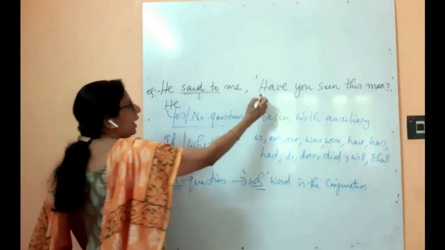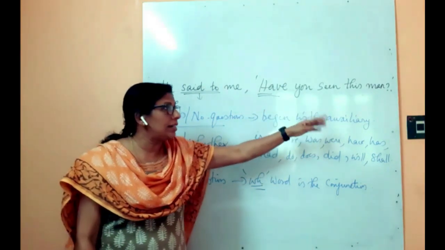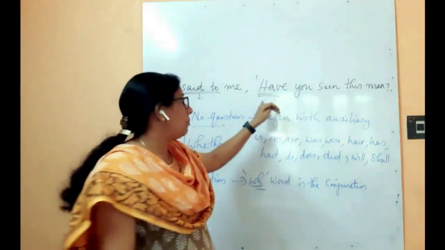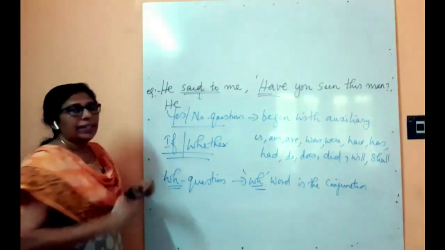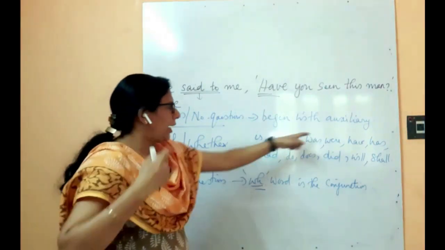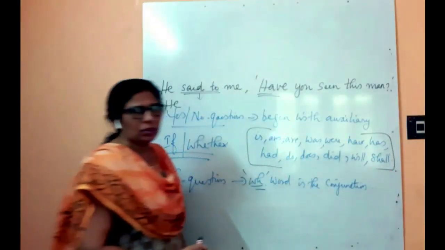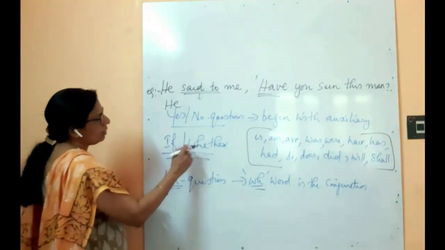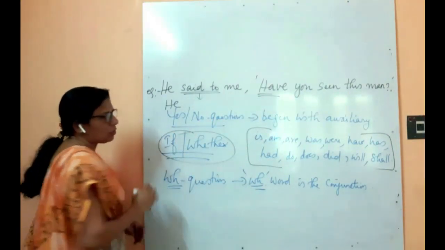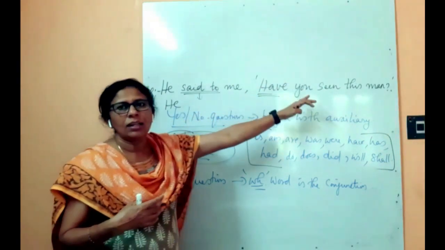You know that "have". What kind of a sentence is this? Of course, interrogative sentence. Question mark is there, but this is not a WH question, it's a yes or no question. I've told you any of these auxiliaries will be there to frame the question. So this is a yes or no question. So which one will we use? "If" or "whether" should be used as a conjunction to combine the reporting clause and the quote.